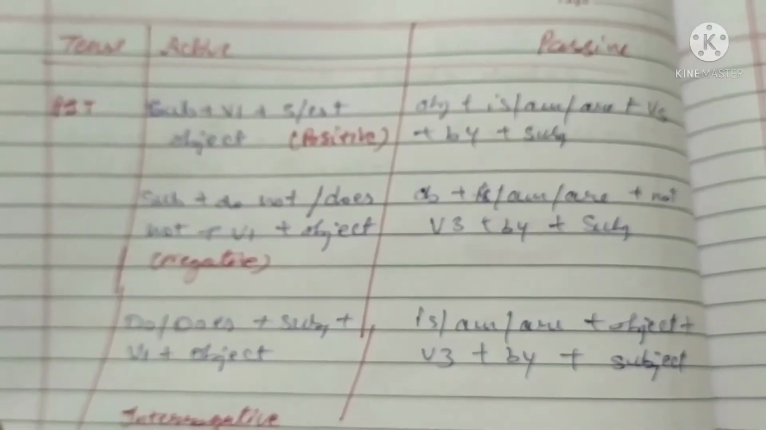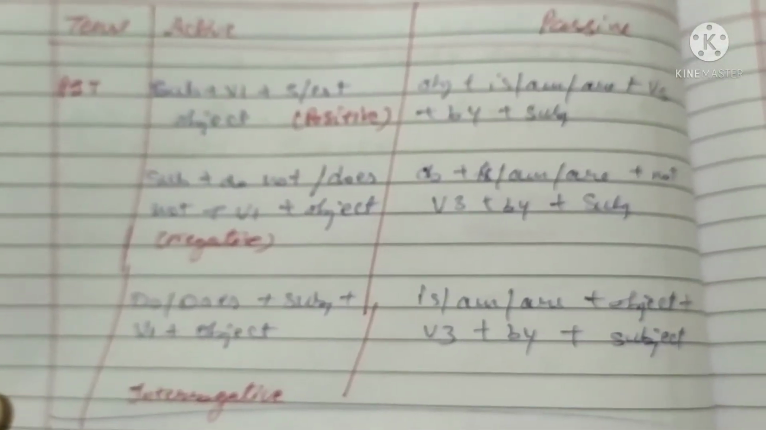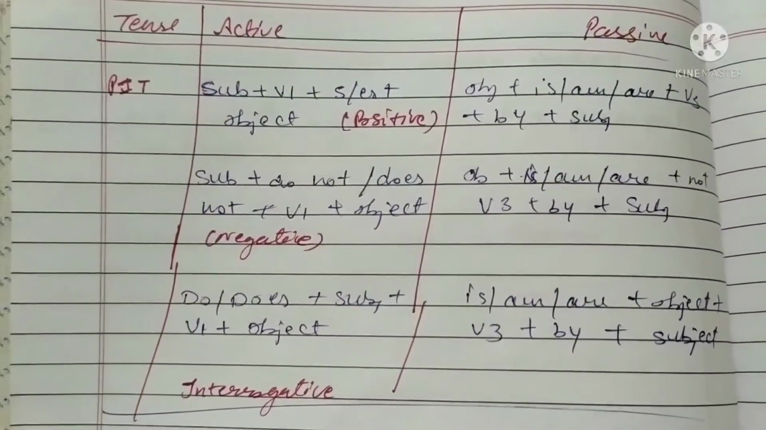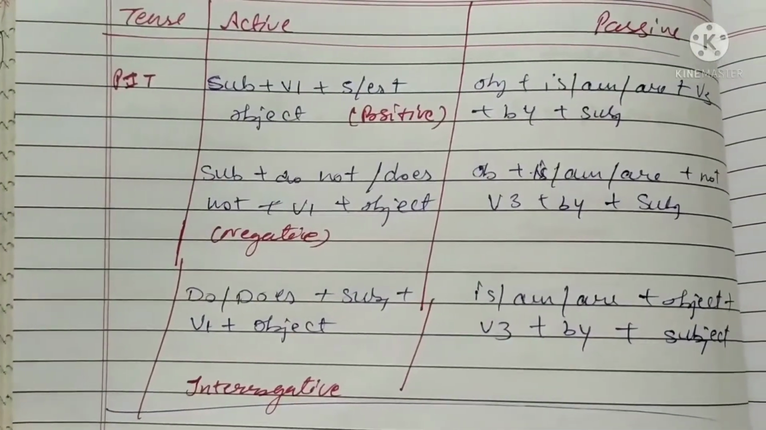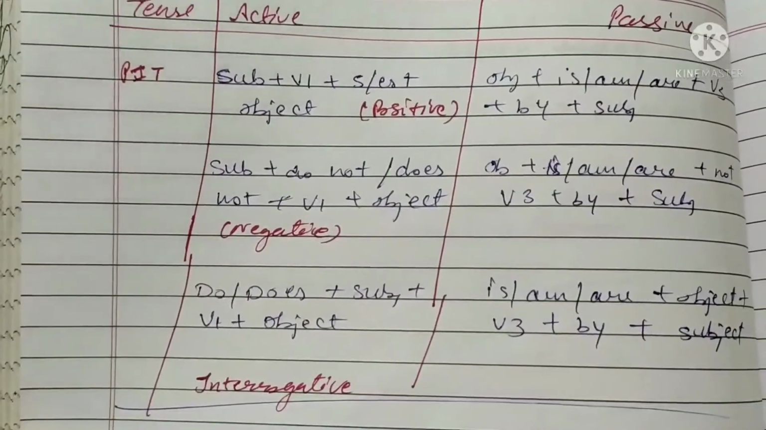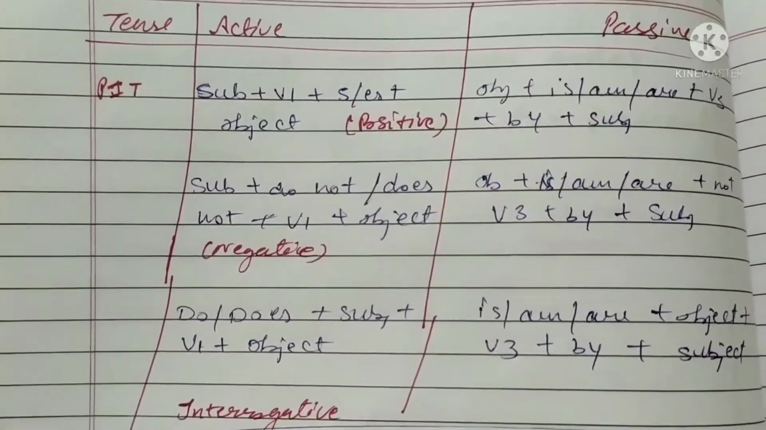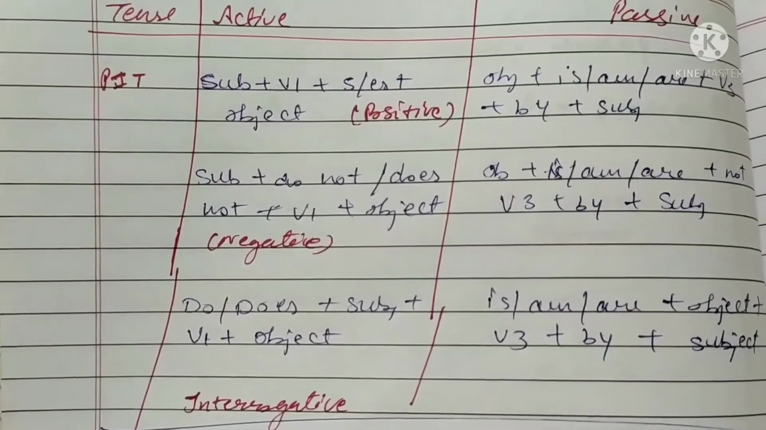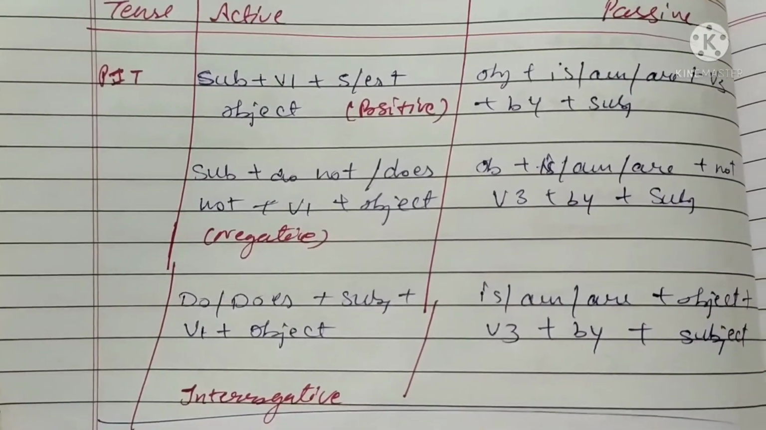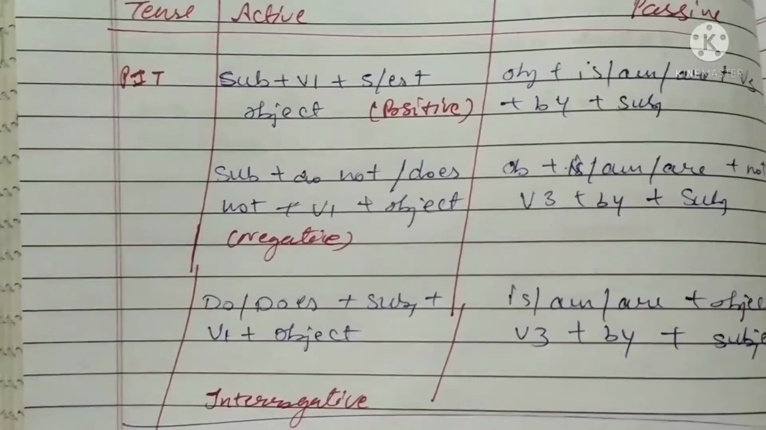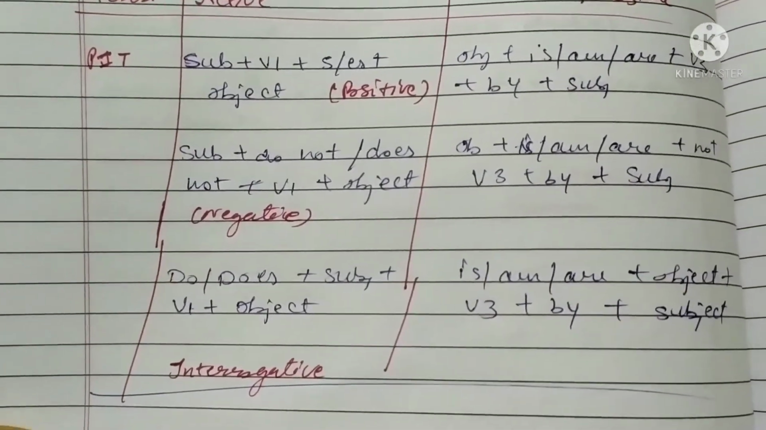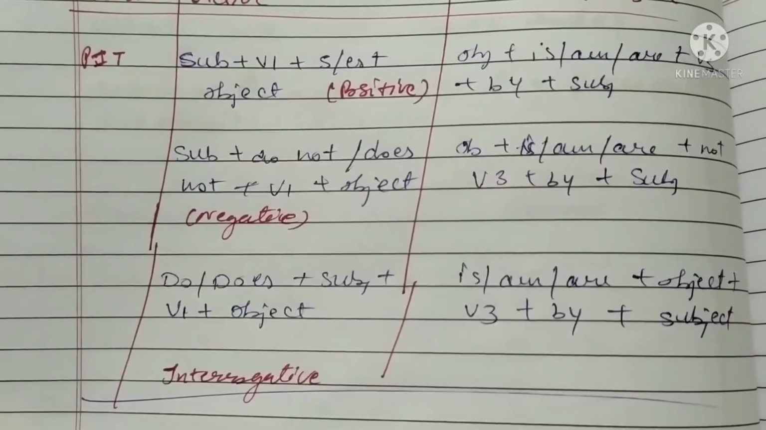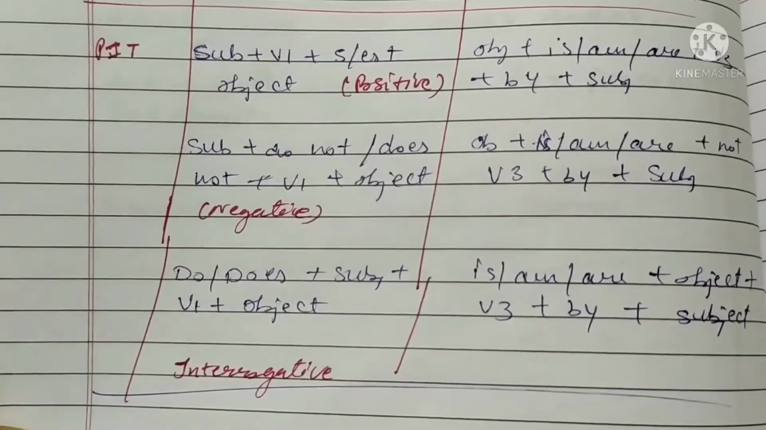These are the rules you can see on your screen. First of all you make the positive, then negative, then interrogative. Any positive means any normal sentence. So without wasting time, you have to learn this: subject plus verb first form. I say this is the positive. So you learn this chart. It is easy and helps you change active to passive voice.